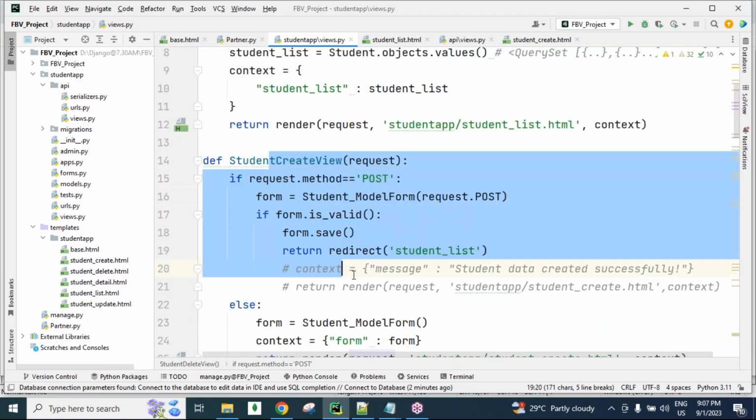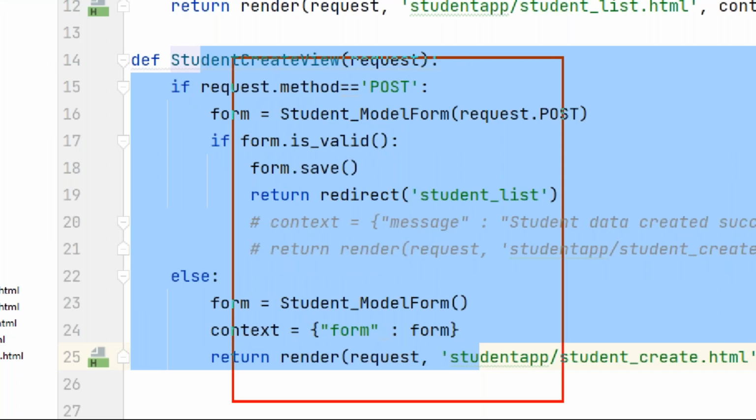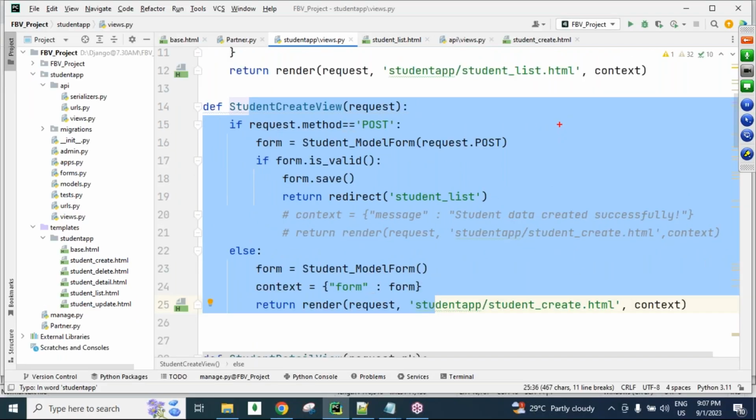Without writing all these lines of logic, we simply use one predefined class name in the Django REST framework, and that single class will do this entire creation related logic. Okay, now?